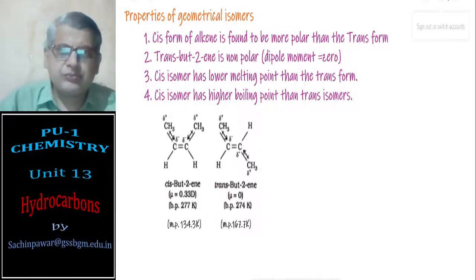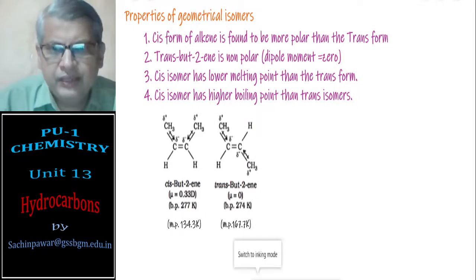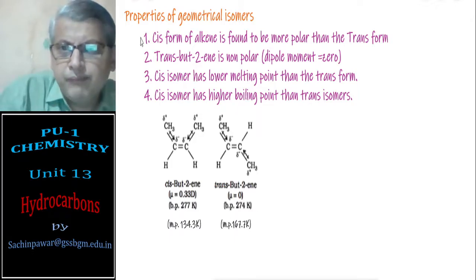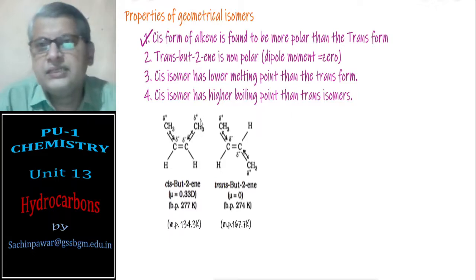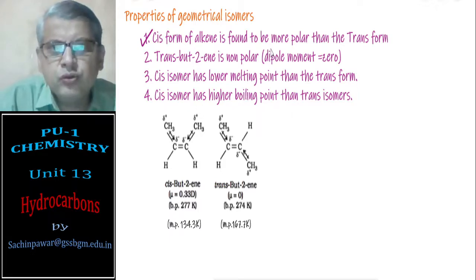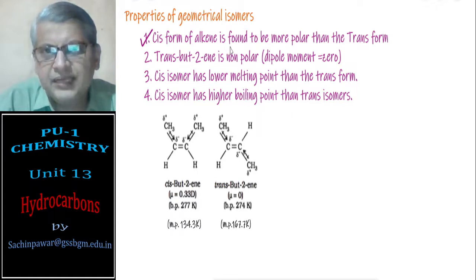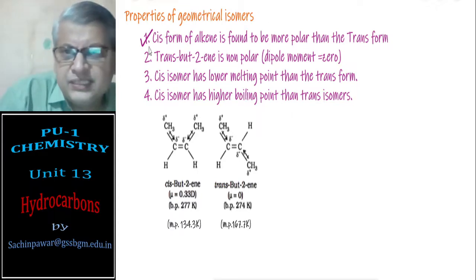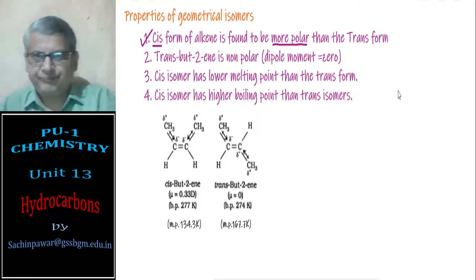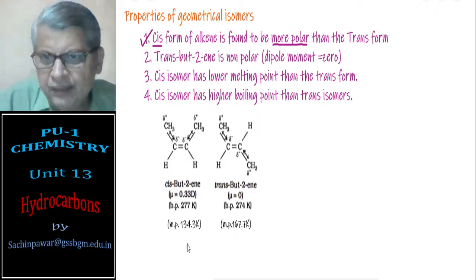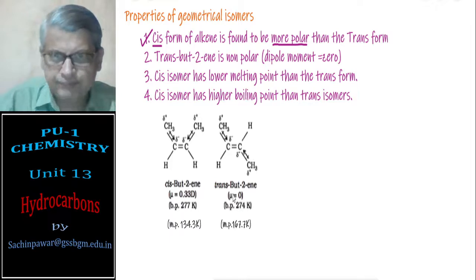Okay, properties of geometrical isomers. The first property. Property number 1: the cis form of alkene is found to be more polar than the trans form. The cis form is more polar than the trans form. Why? Let's understand this with the help of the example which I have cited here, that is cis-butene and trans-butene.